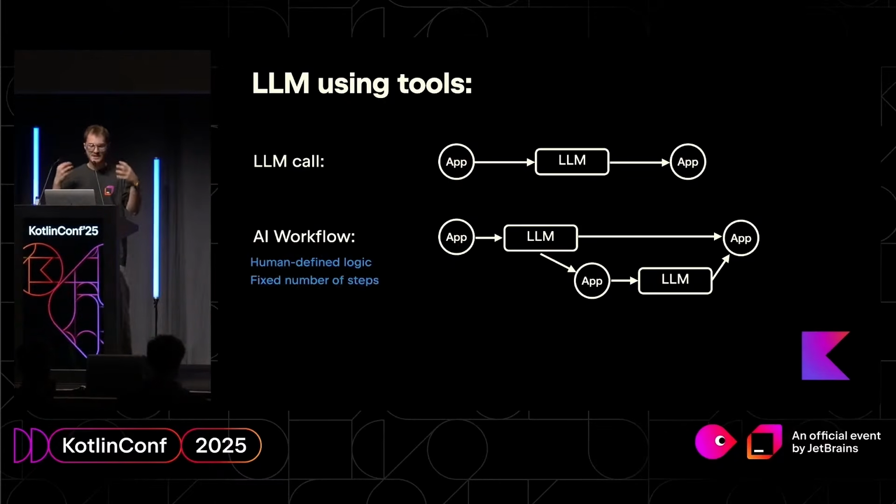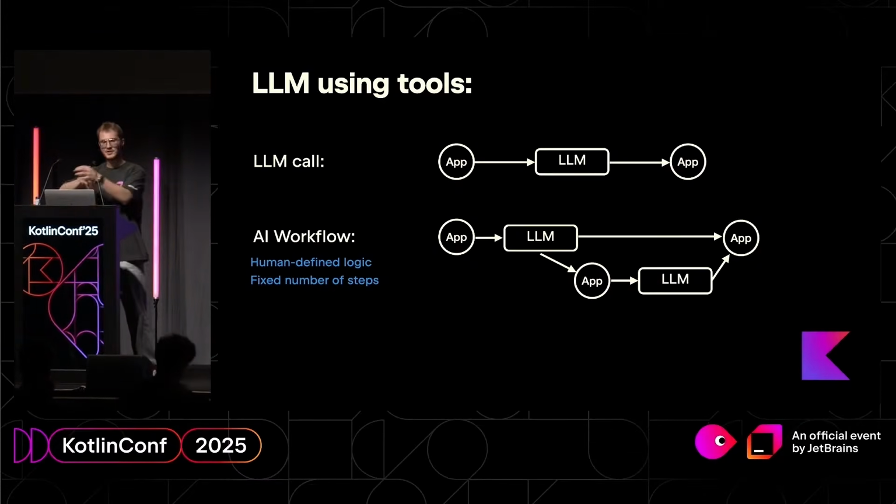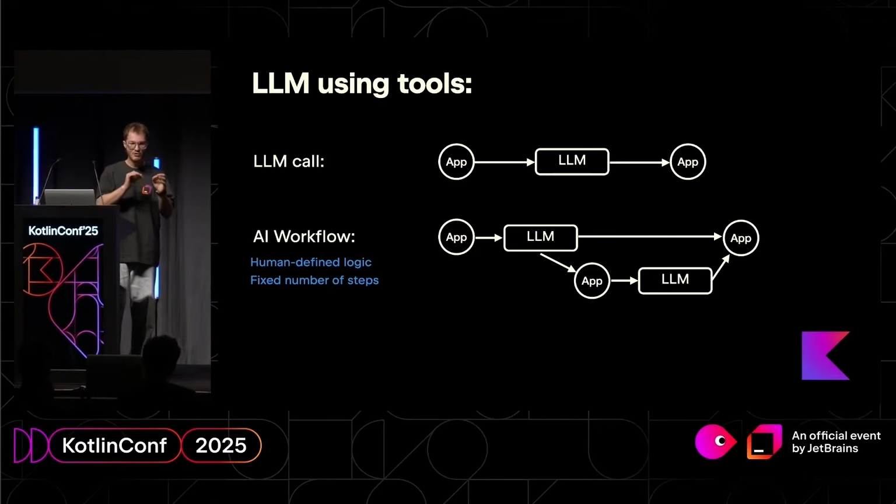It's a humanly designed logic, a humanly designed pipeline. If you want an algorithm that uses your application and the LLM one after another to solve the problem, you can have branches, different pipelines, and many different things. That's an AI workflow. But it's very predictable. You know approximately what will follow after what. But that's not autonomous enough.